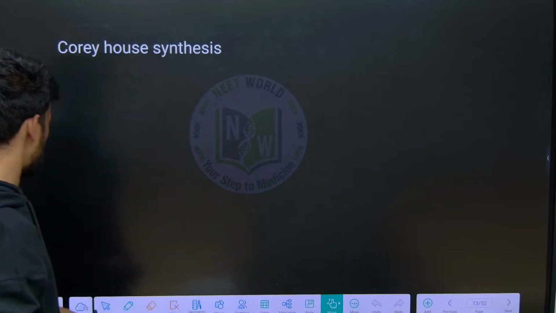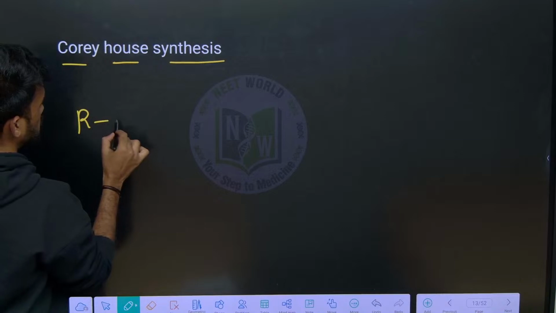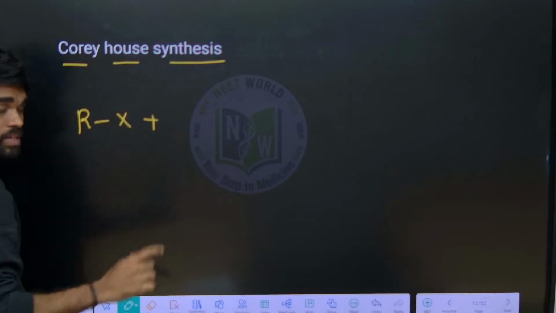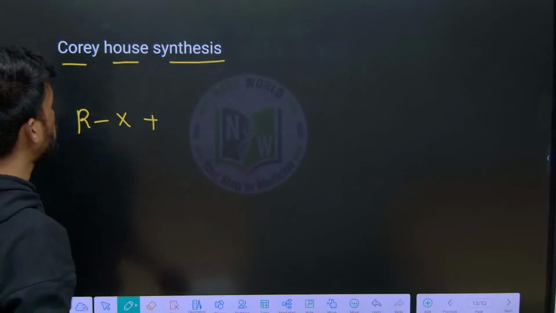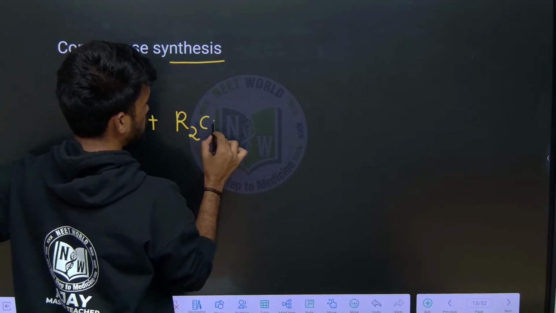Then next, Corey-House synthesis. Here alkyl halides are treated with Gilman's reagent. What do we mean by Gilman's reagent? This is dialkyl lithium cuprate.